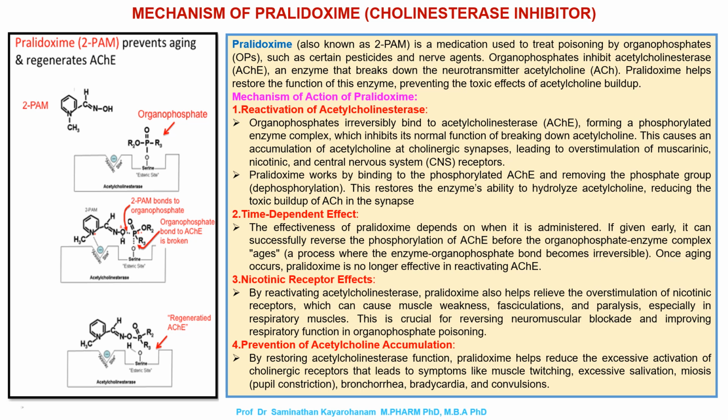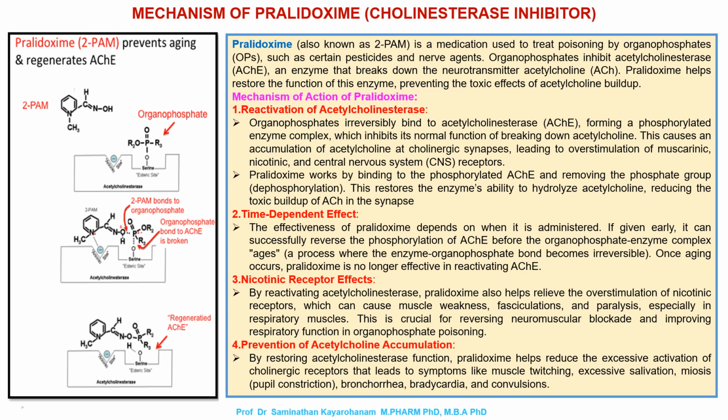Mechanism of action of Pralidoxime. 1. Reactivation of acetylcholinesterase. Organophosphates irreversibly bind to acetylcholinesterase, forming a phosphorylated enzyme complex, which inhibits its normal function of breaking down acetylcholine.